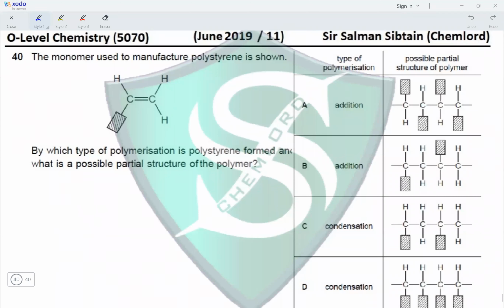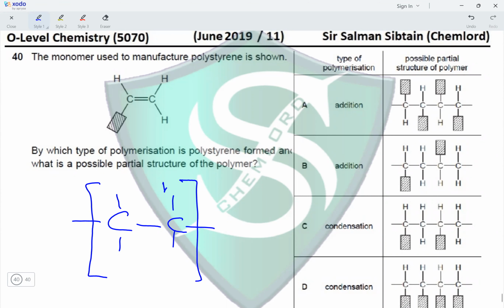Question 40. The monomer used to manufacture polystyrene is shown. Okay. By which type of polymerization is polystyrene formed, and what is the possible partial structure of the polymer? Okay, so there is a double bond here. So the double bond will open up and we will end up with a polymer having this repeat unit. And this is an addition polymer.